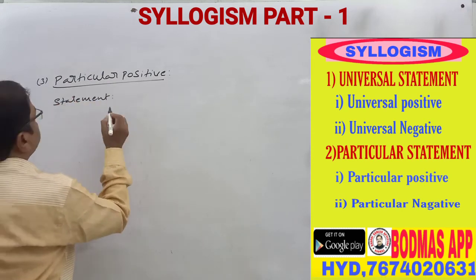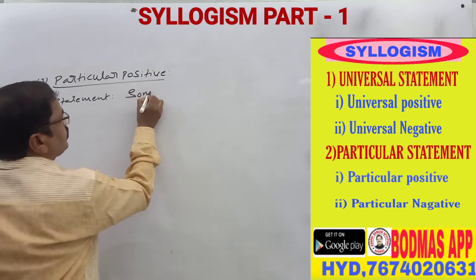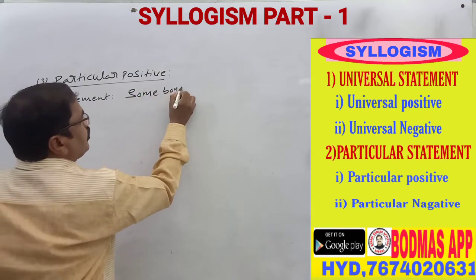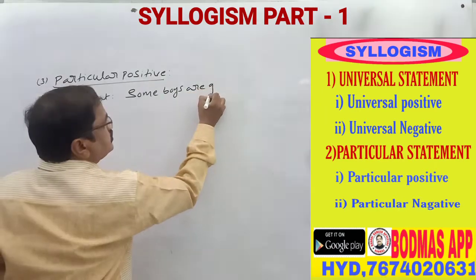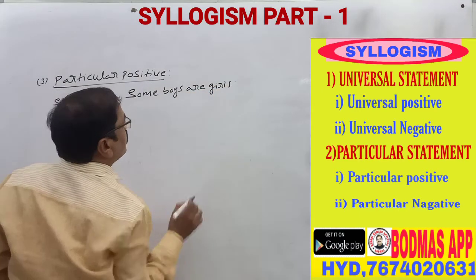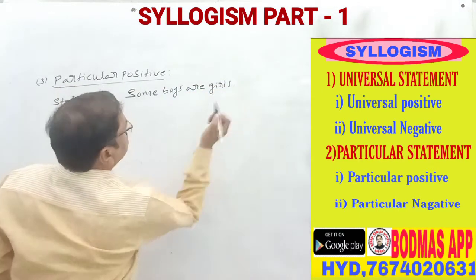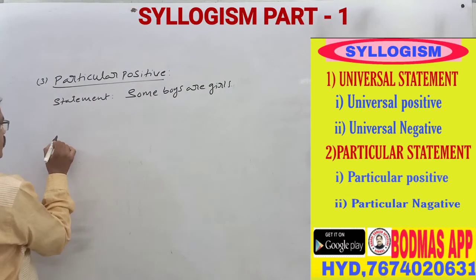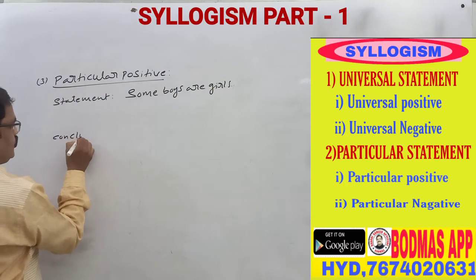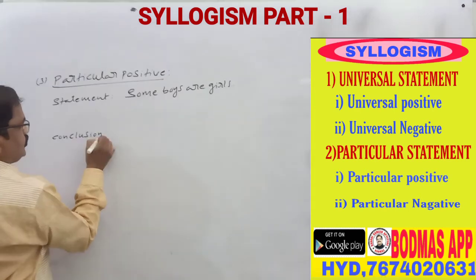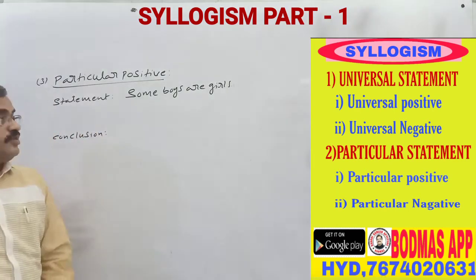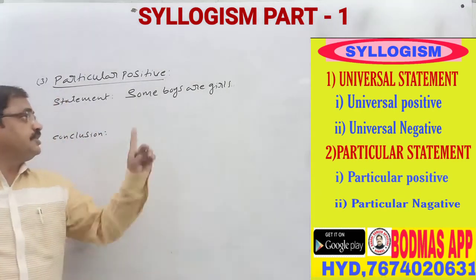In the example, the statement is: some boys are girls. Here is the statement. So the conclusion, the third one, is particular positive. Some boys are girls.